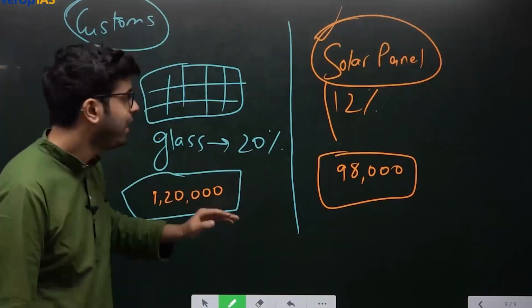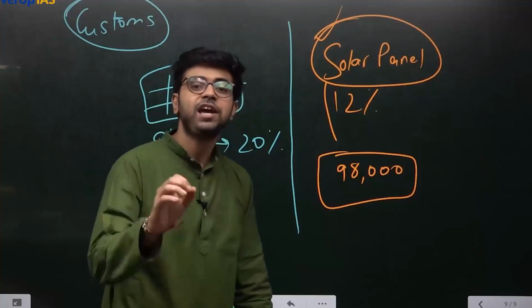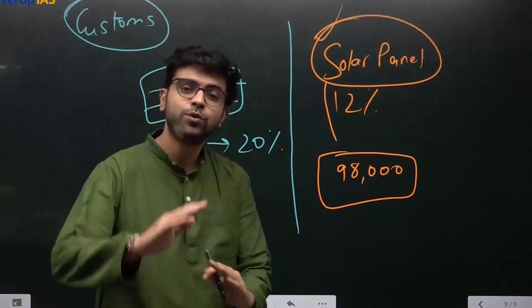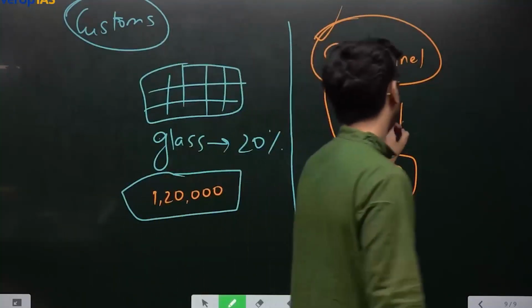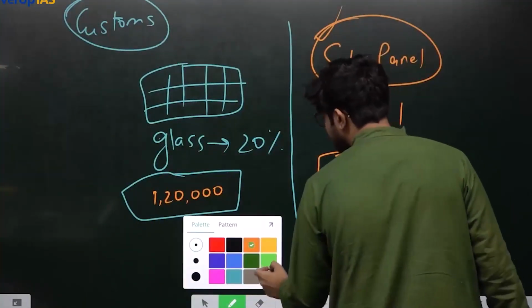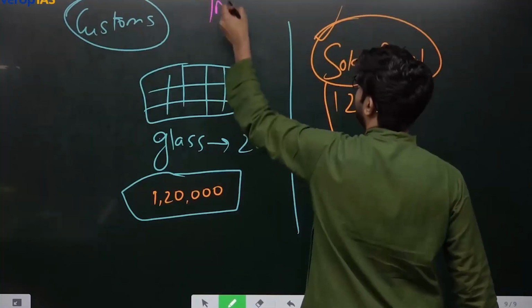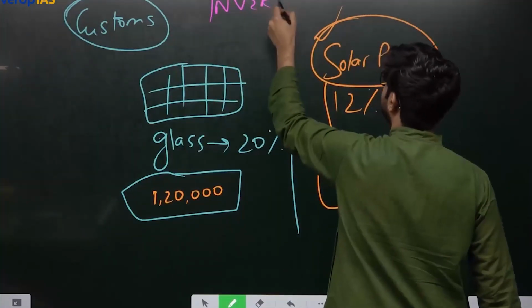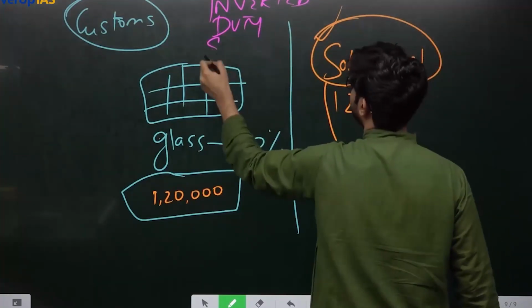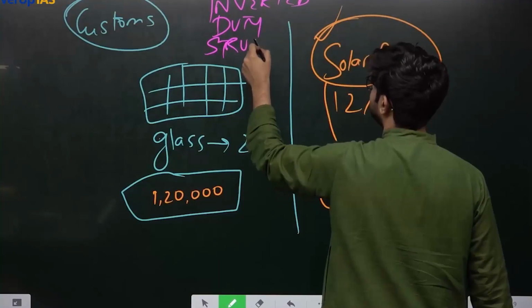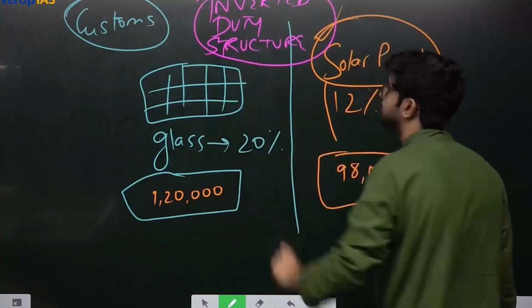So this phenomenon where tax on inputs is more than tax on outputs is called inverted duty structure. The duty structure has inverted now. This is ulta. Okay? And it is not good. Hence it is known as inverted duty structure. Very, very important. Inverted duty structure.